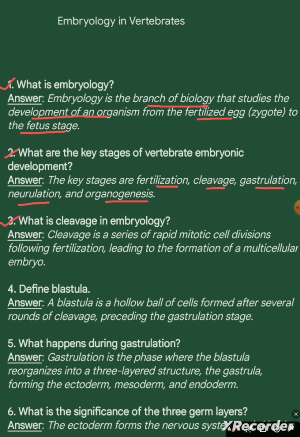Question 3. What is cleavage in embryology? Answer. Cleavage is a series of rapid mitotic cell divisions following fertilization, leading to the formation of a multicellular embryo. Question 4. Define blastula. Answer. A blastula is a hollow ball of cells formed after several rounds of cleavage preceding the gastrulation stage.